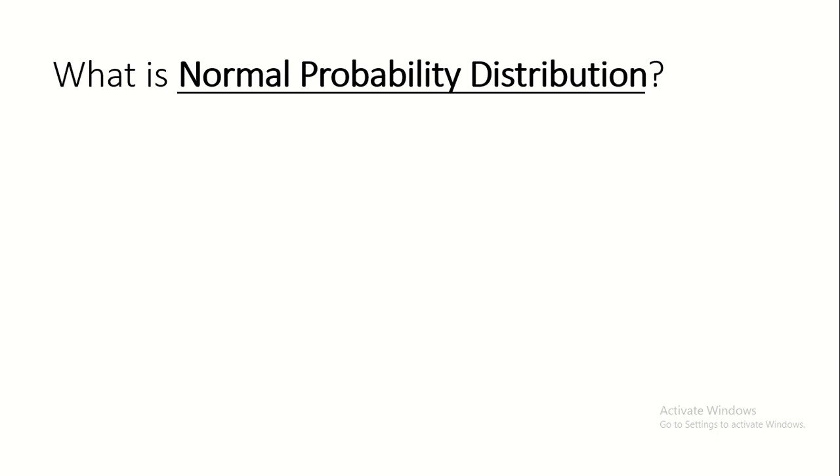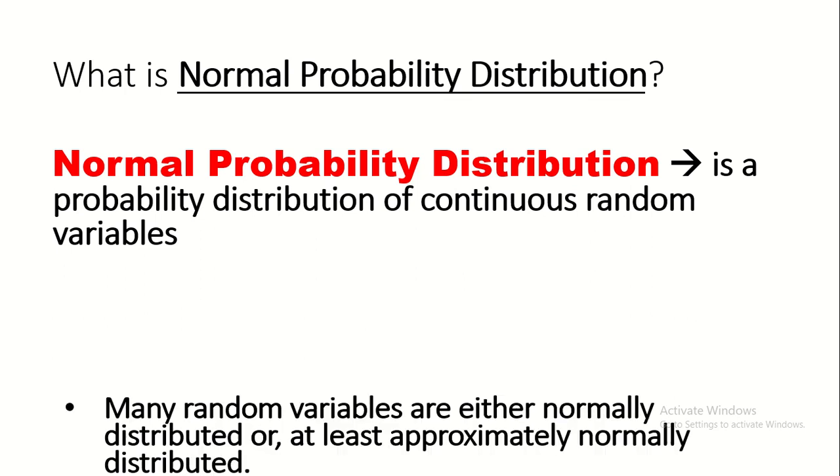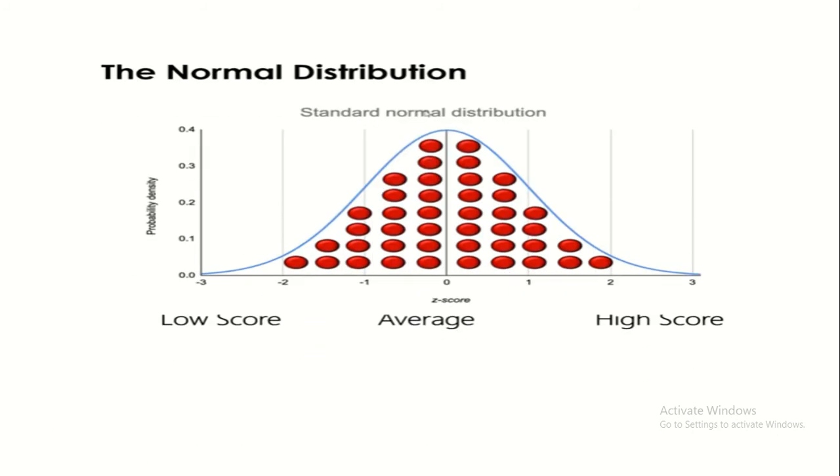What is normal probability distribution? Normal probability distribution is a probability distribution of continuous random variables. Ito ang pinaka-importanting probability distribution na ating gagamitin sa ating statistics and probability at sa iba pang research work. Okay? Many random variables are either normally distributed or at least approximately normally distributed. Okay. Now, we have the normal distribution.